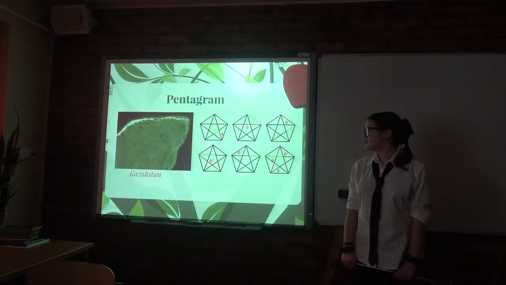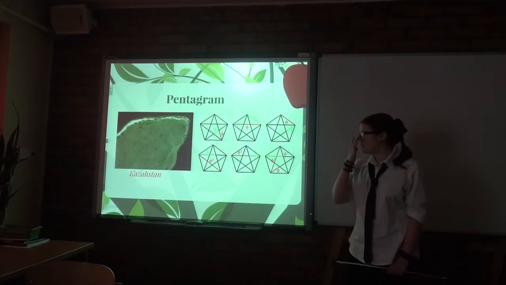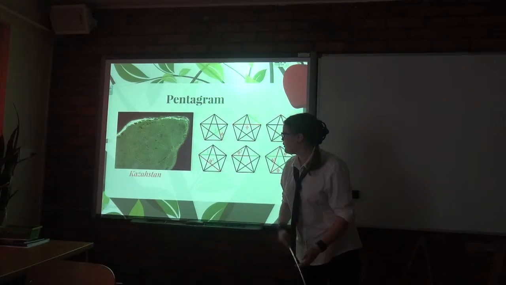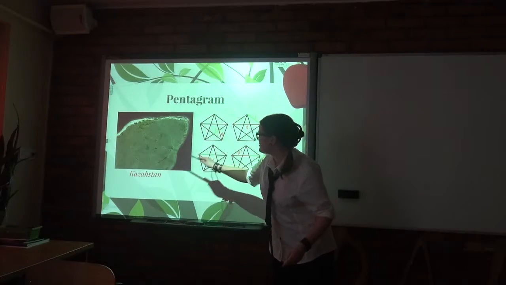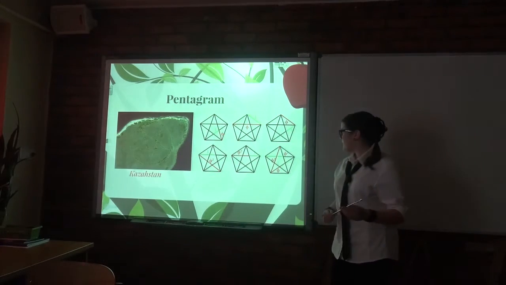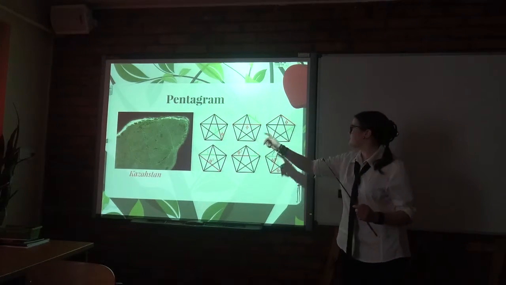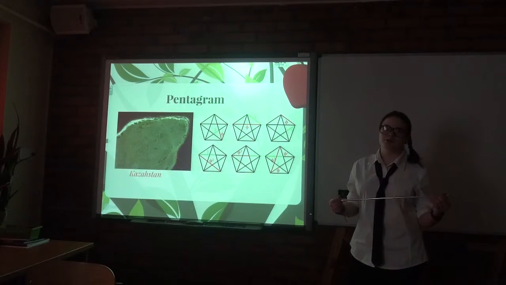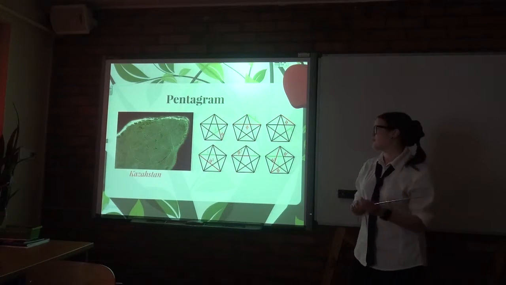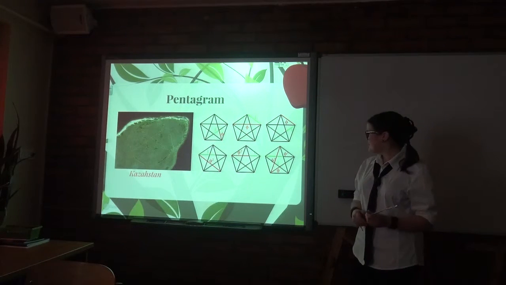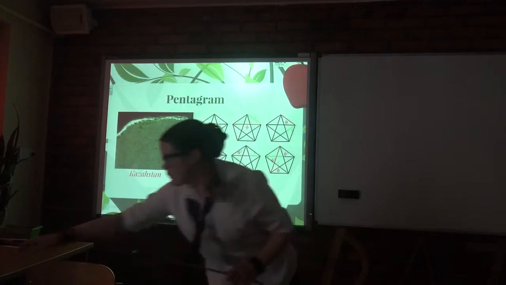Of course, we can find a pentagram even on the Earth. This is a photo from Google Earth that shows us a pentagram in Kazakhstan. You can see this. And there are 6 golden proportions that we can find in the pentagram, because the pentagram is a perfect shape for the golden proportion. There are many of these.